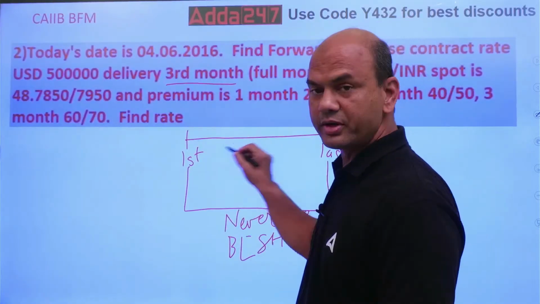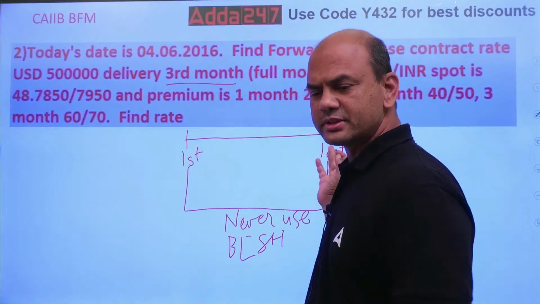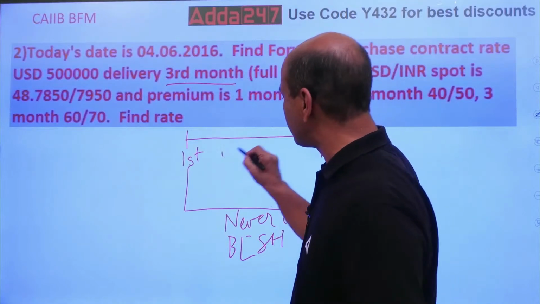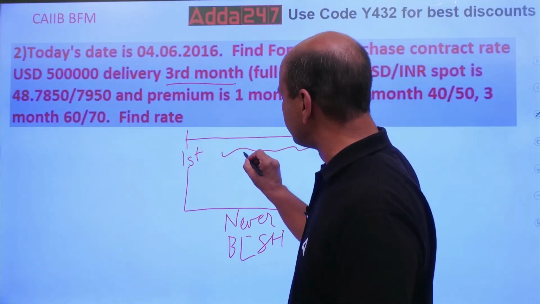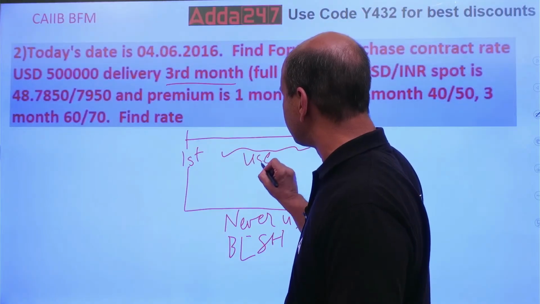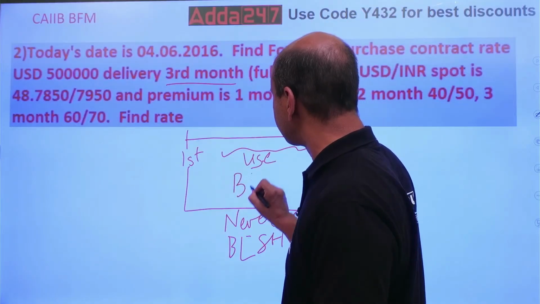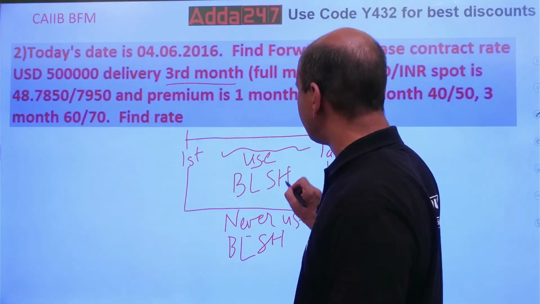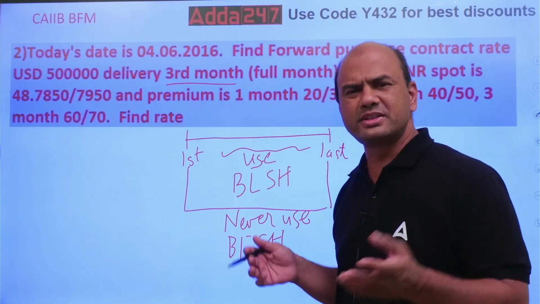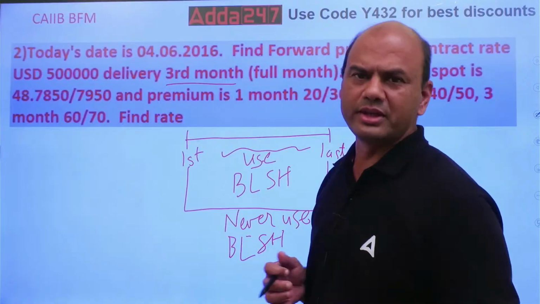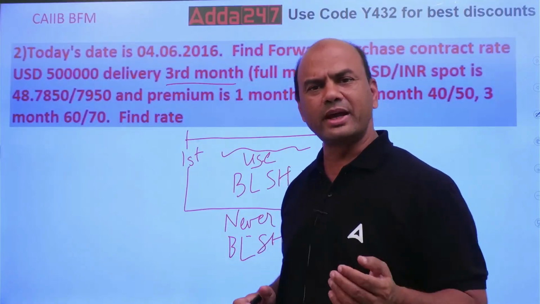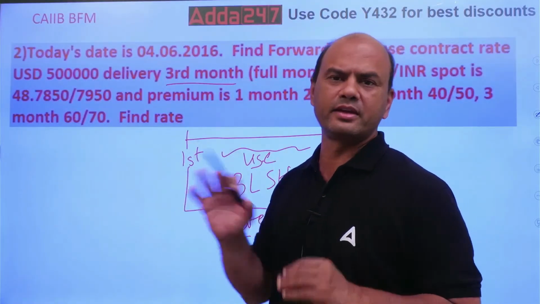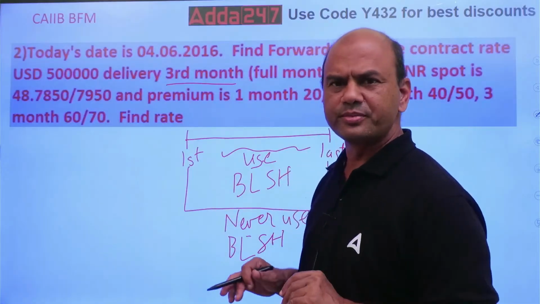Whenever you're dealing on between second to this last but one day, whenever you are dealing anywhere, use buy low, sell high. What do you mean by this? Buy low means, see, it's a normal business. Whenever you do any business, you'll always try to buy anything at lower rate and sell it at the higher rate. That's what is followed, isn't it?